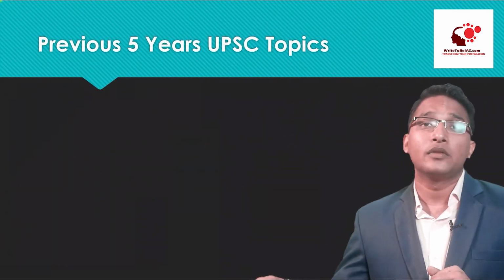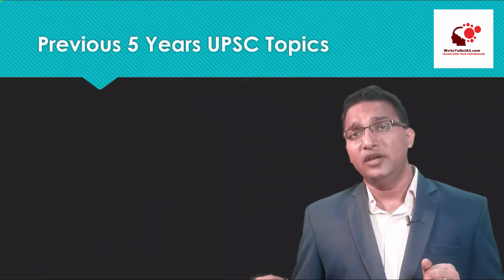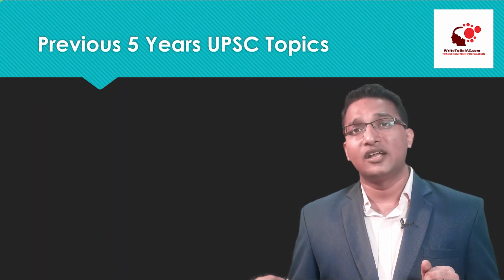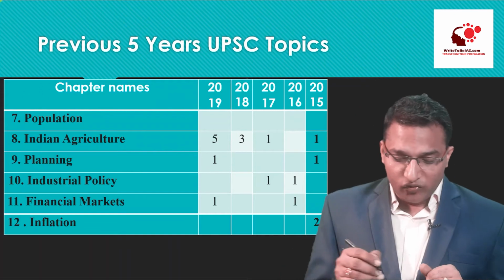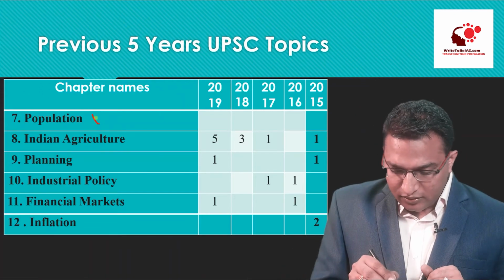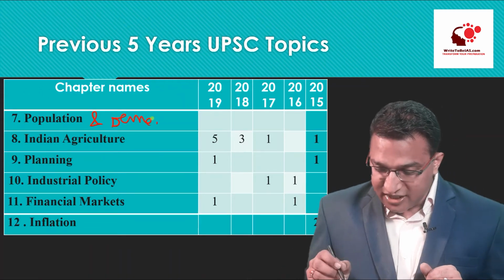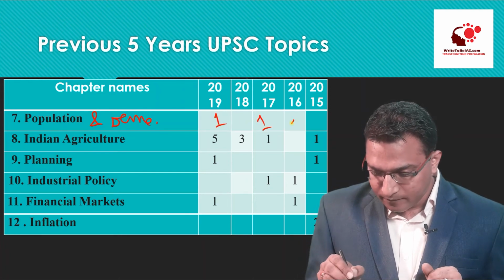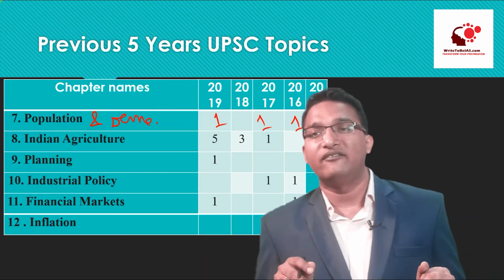Then coming to the category B topics. Category B topics, their importance is less. However, we still can't ignore them. What are those topics? One is population and demography. The data is missing from here, but on average there is 1 question which keeps coming every year.